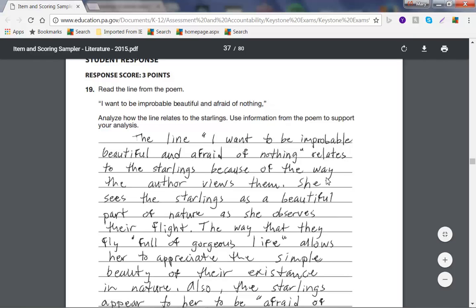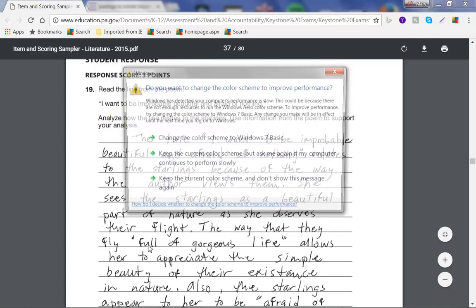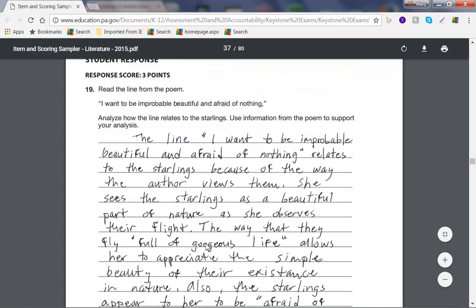So the student writes, she sees the starlings as a beautiful part of nature as she observes their flight. The student does not stop there. The student uses textual evidence from the poem, "full of gorgeous life." She writes one statement, beautiful part of nature as she observes their flight, and goes on to explain what she means by this sentence.